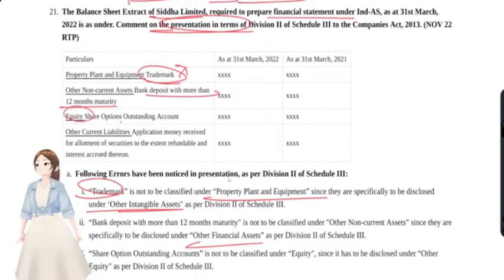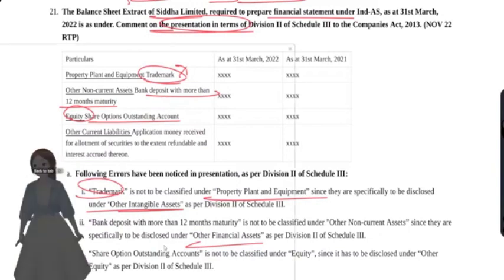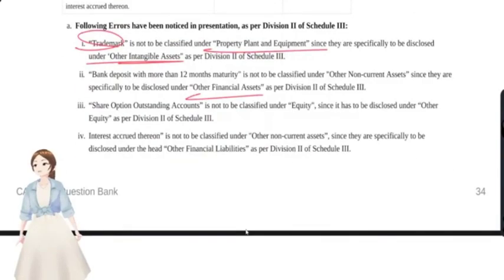With regard to equity, share options outstanding: we'll see in the schedule. Share options outstanding account is not to be classified under equity; it has to be disclosed under other equity.